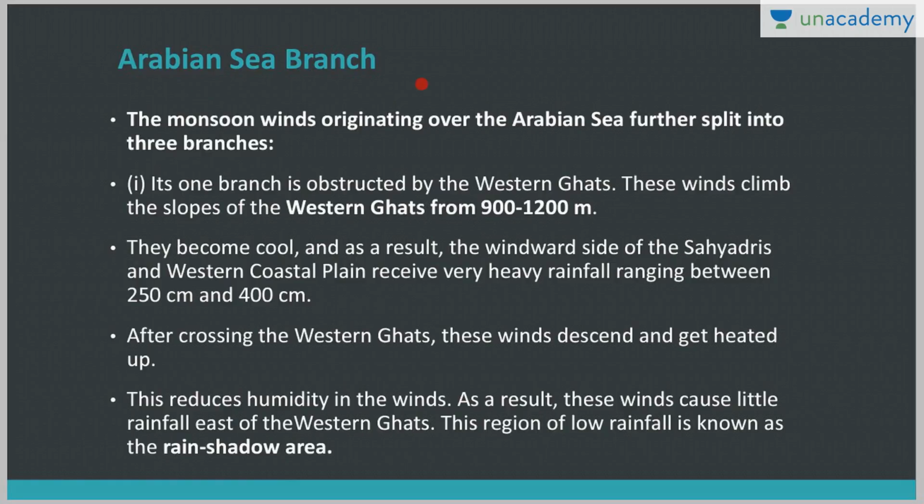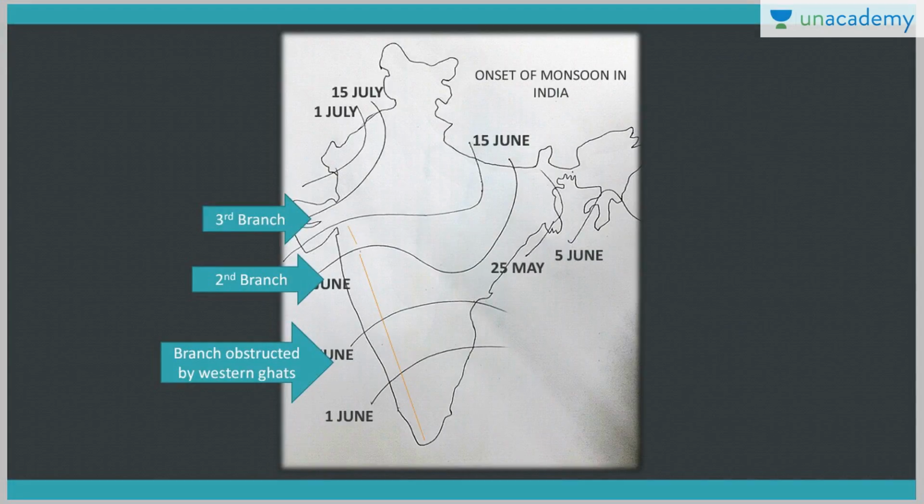So the first one is the Arabian Sea branch. The monsoon winds originating over the Arabian Sea further split into three branches. So here the Arabian Sea branch is bifurcated into three branches. The first branch is obstructed by the Western Ghats. These winds climb the slopes of the Western Ghats from around 900 to 1200 meters. You can see it here. This is the first branch. This is the second branch, and this one is the third branch.